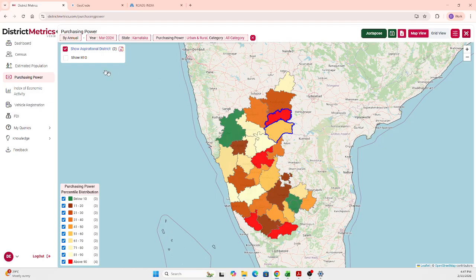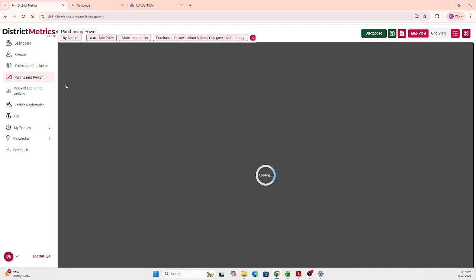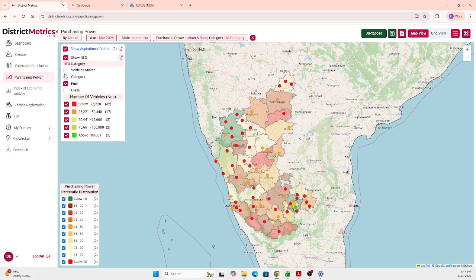And if you want to show the RTO, you can just select show RTO. You can get the information about the RTOs also. Whatever RTO category you select, you can overlay the RTO data here on the purchasing power data, and you can get the district's purchasing power along with the RTO category of number of vehicle registrations that happened in that particular district or RTO.